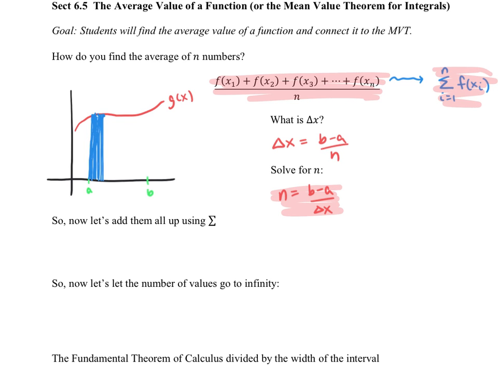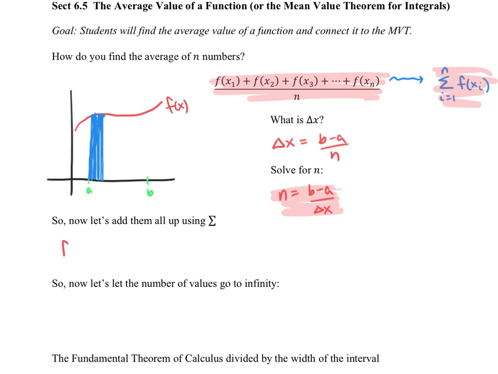So what I'm going to do is take the numerator and write it as a sum, as a series, and take the denominator and write it in terms of delta x and b and a. Remember, this is calculating our average value. And I'm actually going to go back and make this f of x. This doesn't matter a whole lot, but everything below on the page is in terms of f of x, so we might as well make it f of x.